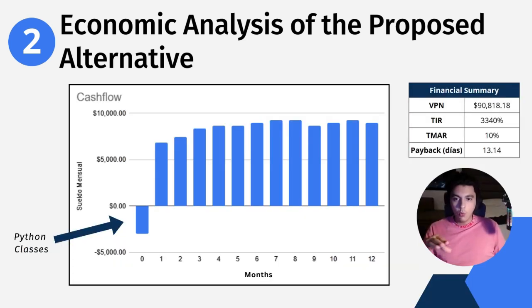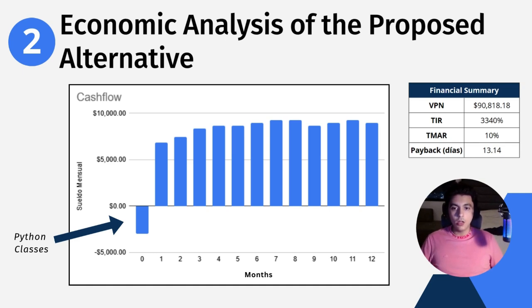On this graph, we can see the cash flow that was previously mentioned in a more visual way. On month zero, there is a negative cash flow because of the costs associated with Python classes, though in the rest of the months, there is a positive cash flow because the savings of this project far outweighed the costs of the Python classes.